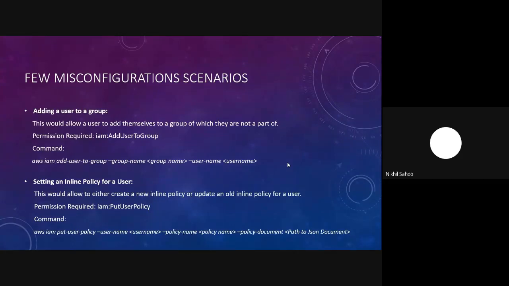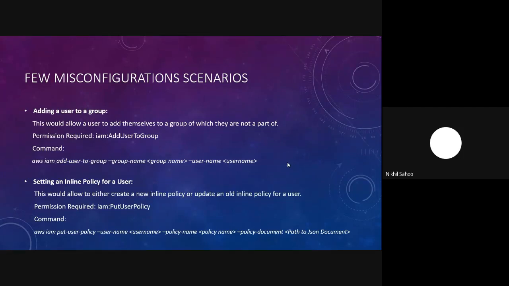So let's say you have got a scenario something like this. You have got the AddUserToGroup permission, but your particular group does not have, let's say, the whole administrative access. However, that group has a permission to AttachGroupPolicy. So now what the attacker would do is first add himself to that particular group. And once the user is part of that group, using the AttachGroupPolicy, it would attach the group with a policy specifying the administrative access policy. And once it has done so, all the users that are present in that particular group would be able to escalate their privileges to a higher privilege, let's say an administrative access account.